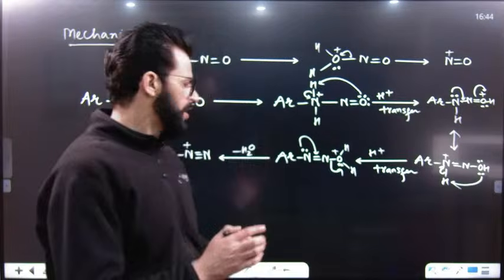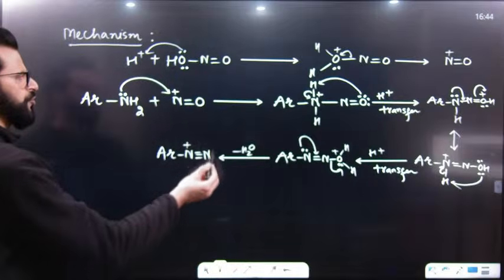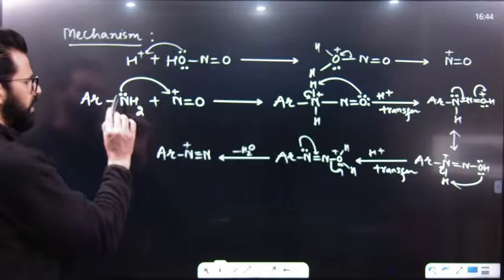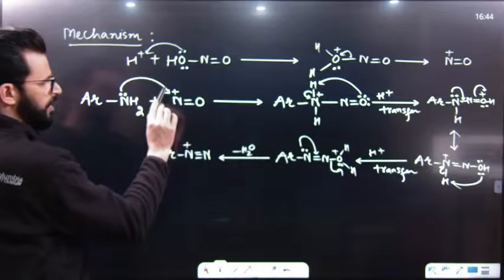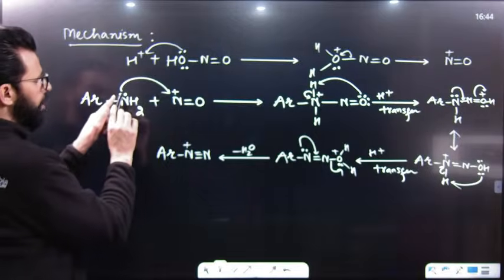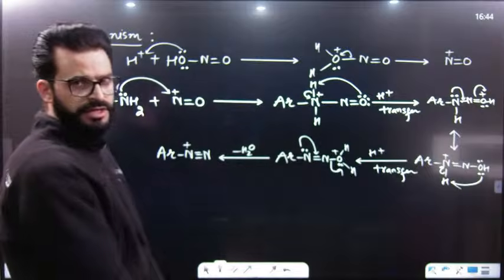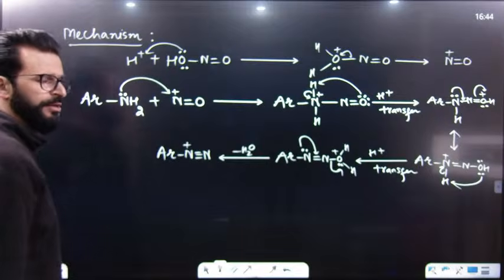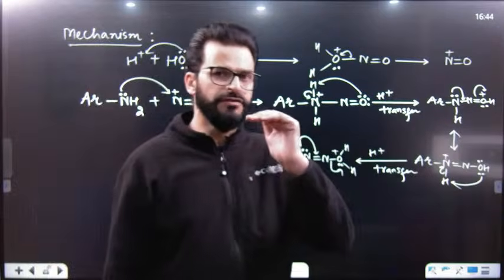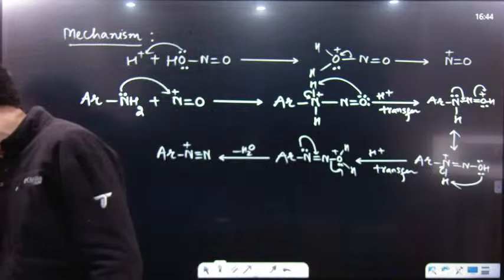I mean to say, this benzene diazonium salt or diazonium ion is only prepared if this nitrogen donates its electrons. So remember, it should donate its electrons. The more the donation, the faster the reaction will be. The lesser the donation, the rate of reaction at that time will be less. I hope this is clear till now.